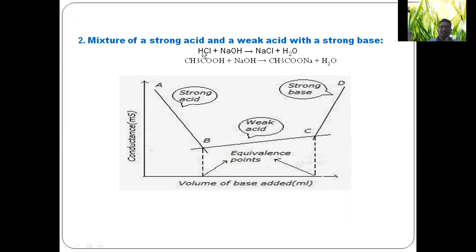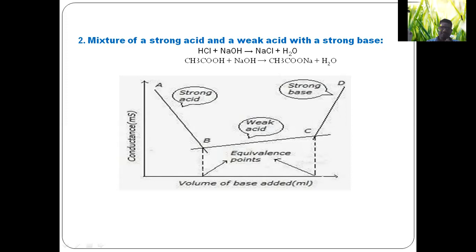Once HCl is neutralized, acetic acid begins to dissociate and reacts with the NaOH and forms sodium acetate and H2O. When you observe the graph, conductance versus volume of base added, it gives a graph like this. During the titration, upon the addition of sodium hydroxide to the acid mixture, due to the replacement of highly conducting H plus ions by poorly conducting Na plus ions, the conductance gradually decreases till HCl is neutralized.